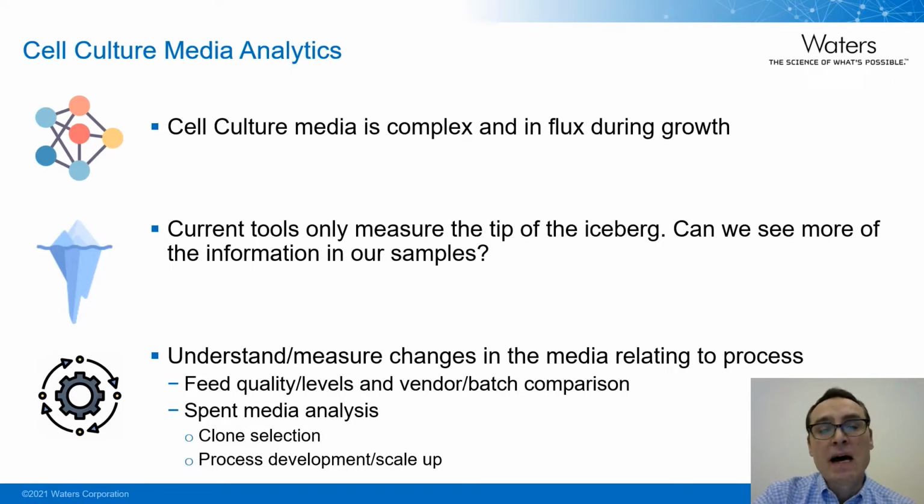For spent media analysis, we can understand the feed characteristics, monitor metabolites of interest, or find new metabolites being excreted into the media. We've had interest from people looking at both clone selection as well as production scale. We can compare media consumption and turnover across clones and batches. Areas of high interest include looking at metabolic profiles and metabolism products that are present when we see product variability such as sequence variants, glycan profile changes, or increased trisulfide bond formation.